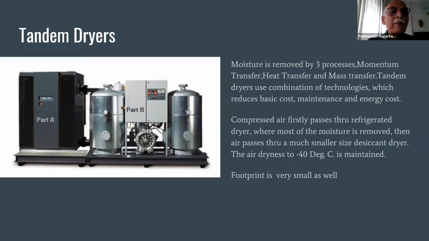So in this case of tandem dryers, your first half, part A, you can see is a refrigerated dryer. So most of the water is removed. And the second part is a refrigerated desiccant dryer, which is say 1/5 of the size. So your cost comes down, your footprint comes down, and you get whatever air dryness you require, minus 40 degrees centigrade also, and the footprint is very small. Most important is cost comes down, because a desiccant dryer requires change of desiccants, and there are blower problems and all that gets reduced.